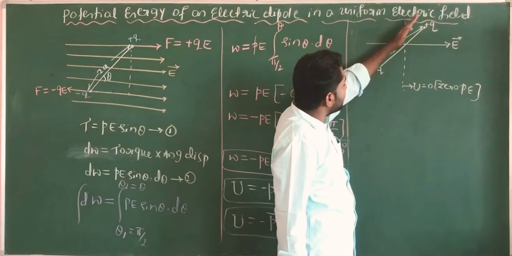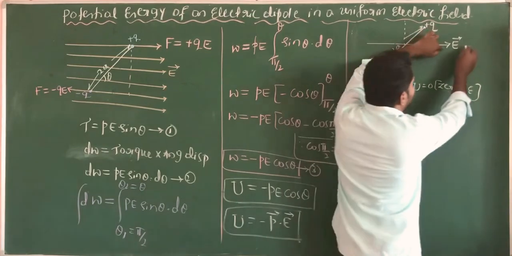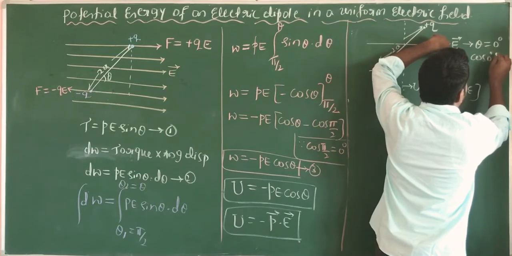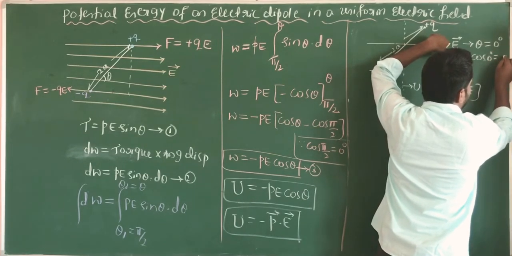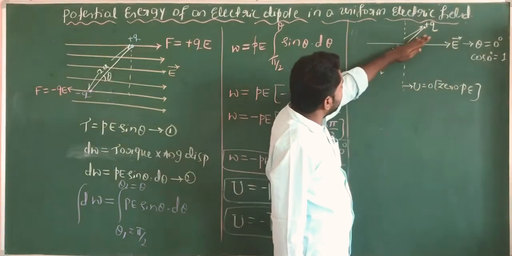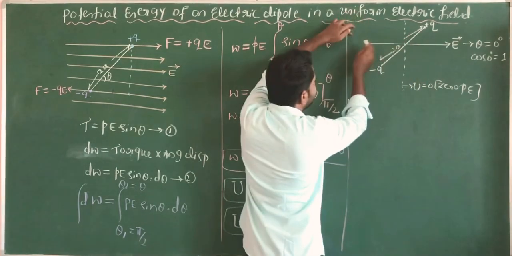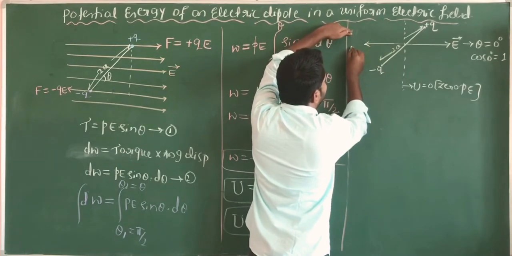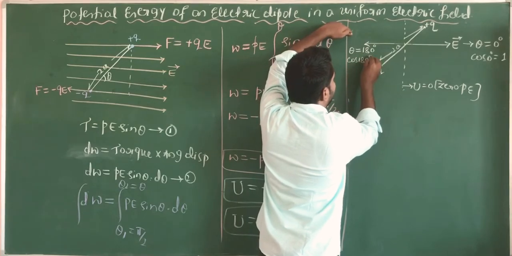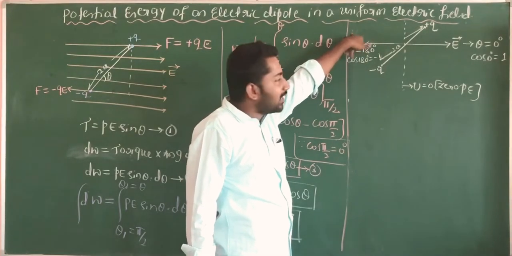When the electric dipole is placed along the direction of the electric field, or parallel to it, theta is equal to 0 degree, and cos 0 degree value is 1. But when this electric dipole is placed anti-parallel to the direction of the electric field, theta is equal to 180 degree and cos 180 degree is equal to minus 1. These are the different cases.